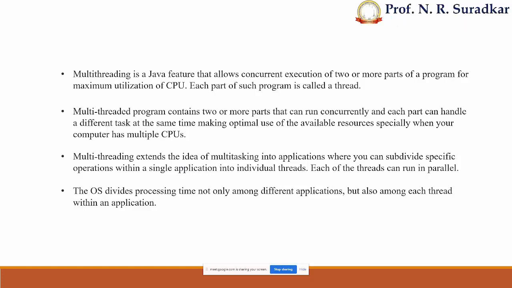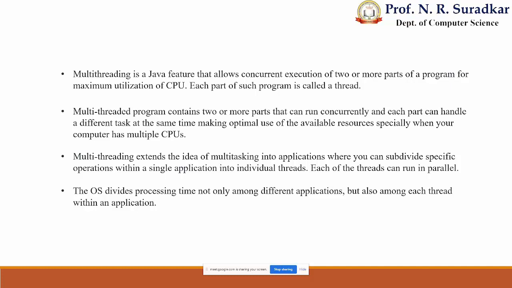But why are we going to convert one program into its sub parts? Because we have to utilize the CPU. For maximum CPU utilization, we convert a particular program into sub parts. And when we execute the sub parts concurrently and parallelly, it means that the program executes more efficiently and quickly. The time it uses is short.